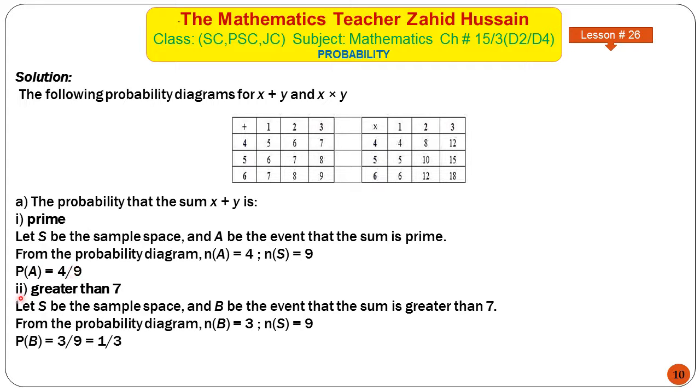In the second part you were asked to find the probability that the sum is greater than 7. So from these numbers, mark those which are greater than 7. Greater than 7 is 8, 8 and 9. So there are three numbers which are greater than 7. So the favorable outcomes of this event are 3, and the total number of outcomes of this experiment is 9. So the probability of this event is 3 over 9, which is 1 over 3.